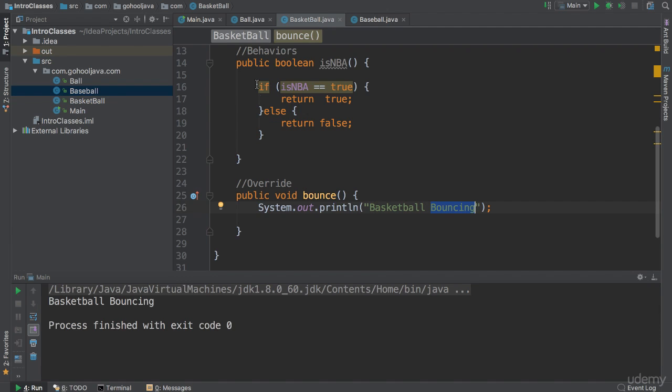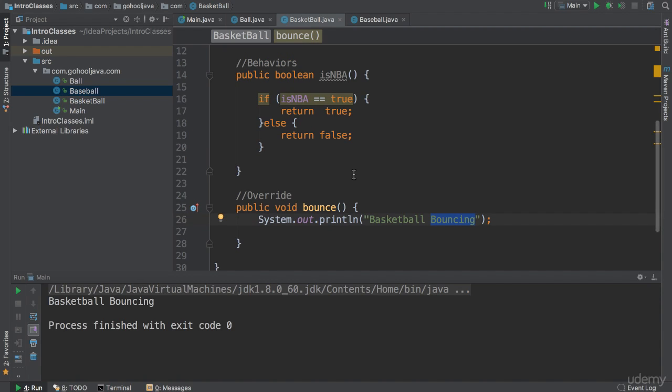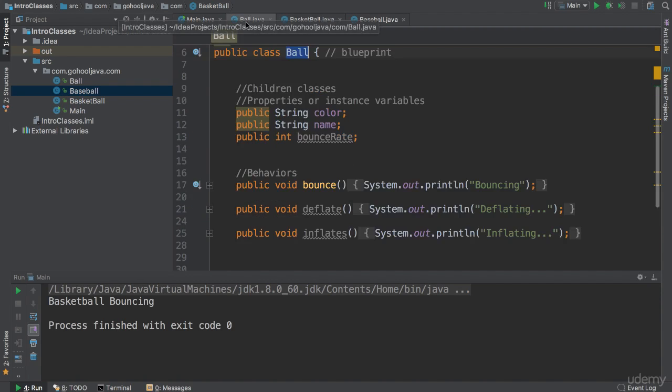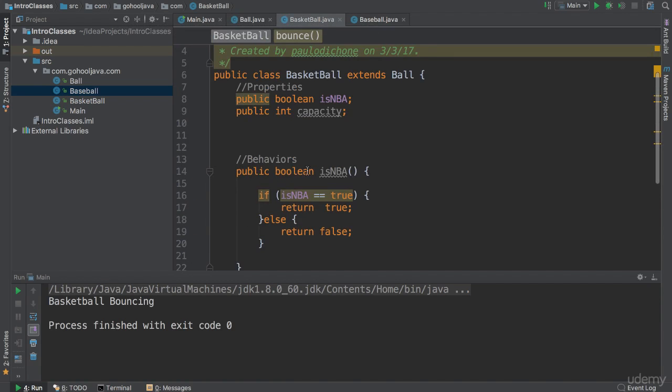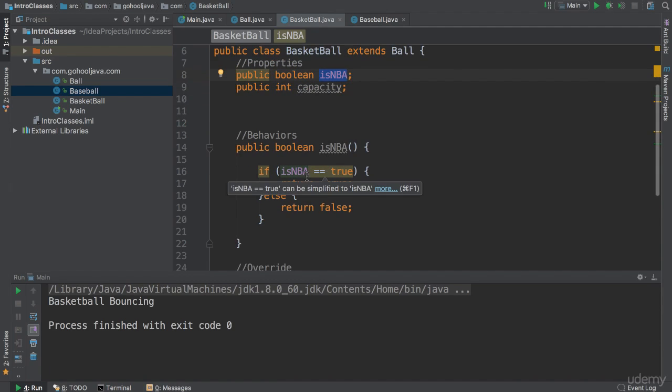Okay, so now we are customizing our basketball, even though it has all of the properties and methods or behaviors from our parents. Going back here, we did add another behavior, which is NBA, and we have the capacity here, which we're not touching at all. But let's take a look at this property here. It's a boolean is NBA. Now this means that we have to add something to this boolean.